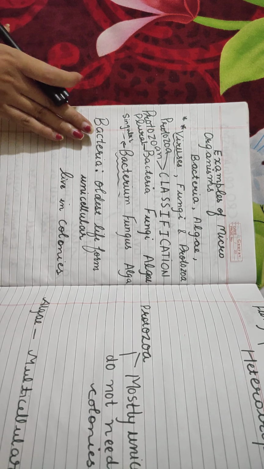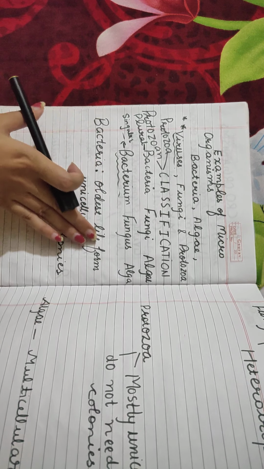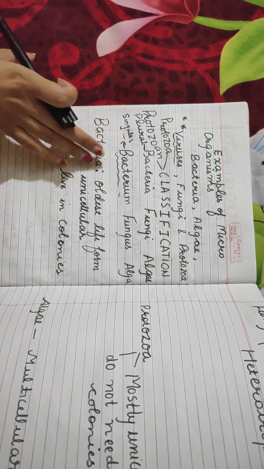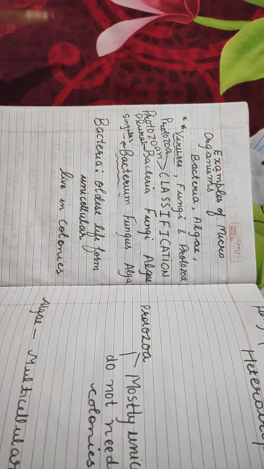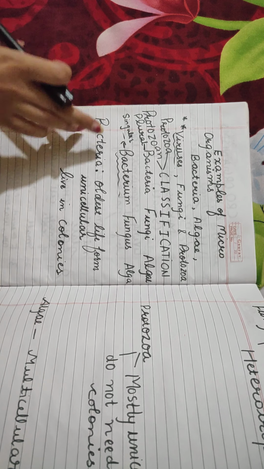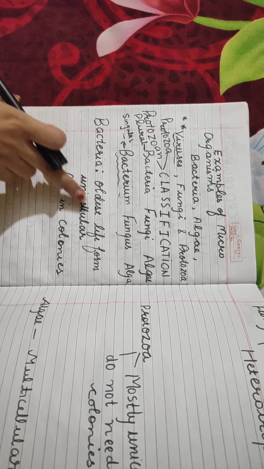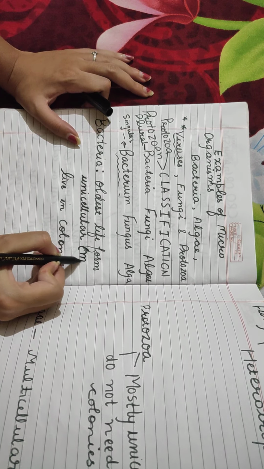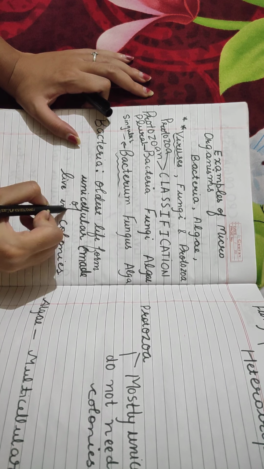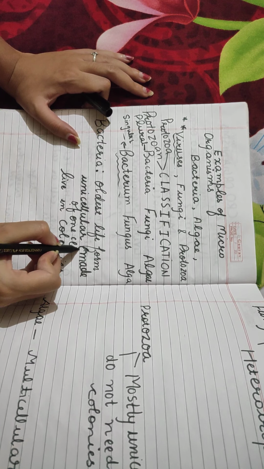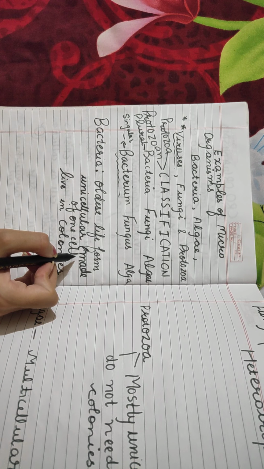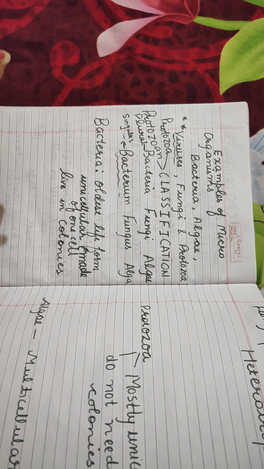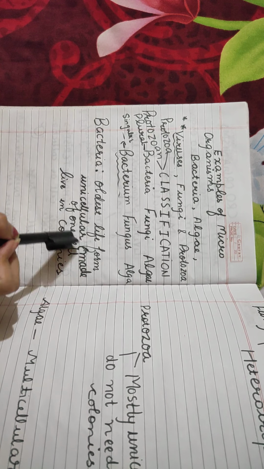It is said that bacteria is basically considered to be the oldest life form. So which life form is the oldest? Bacteria. It was found that bacteria is the oldest life form found on the planet. Now, a bacteria is unicellular. By unicellular, we mean that they are made of one cell. So what are unicellular organisms? Unicellular organisms are organisms made up of only one cell.